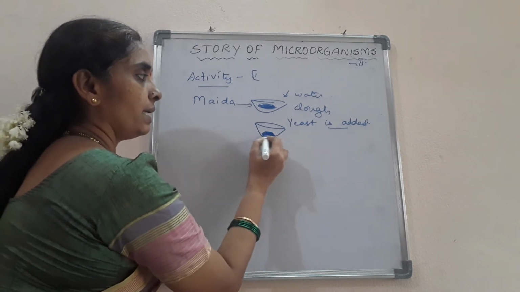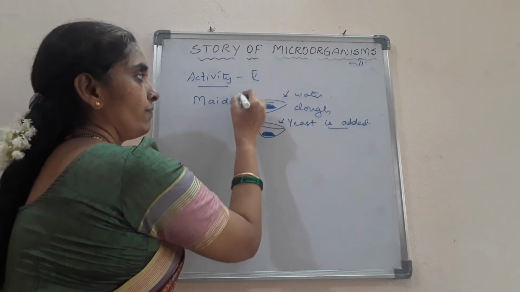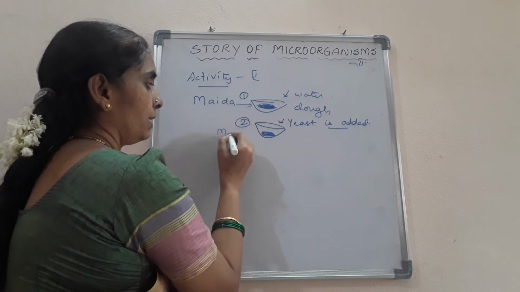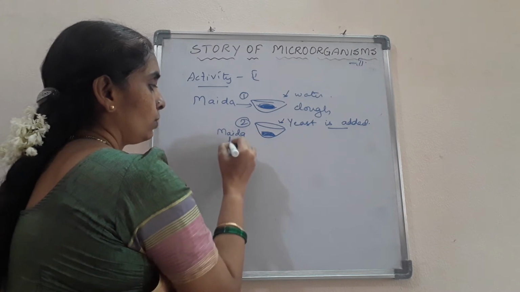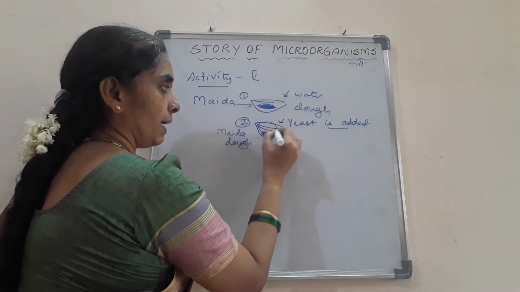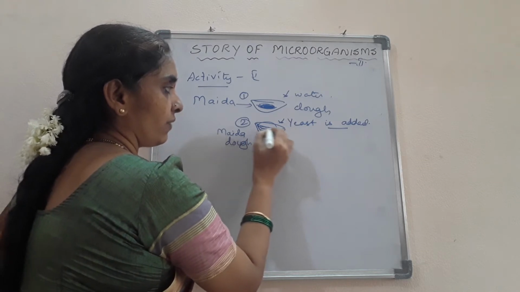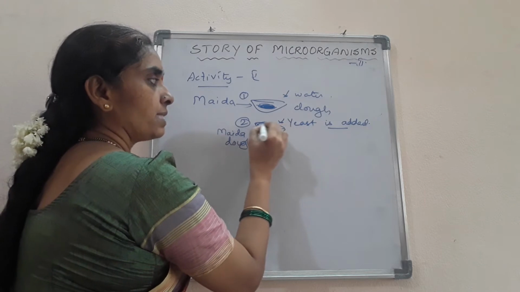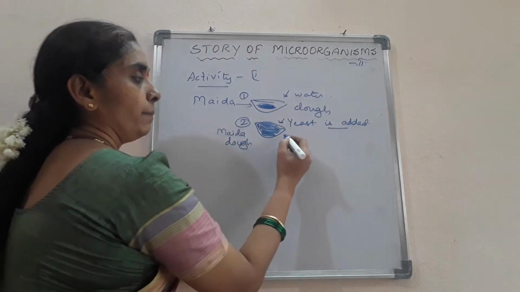When you add the yeast to one of the bowls containing the maida dough, you can observe that after some time it has risen up. Is it clear, children? Why is it so?